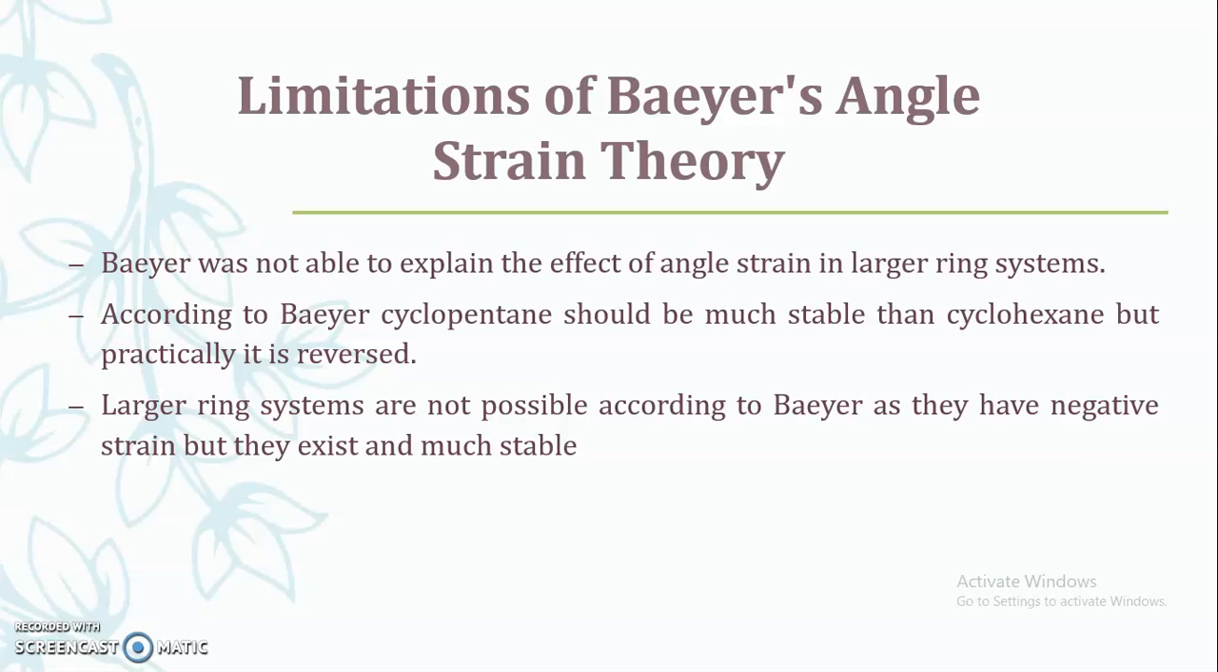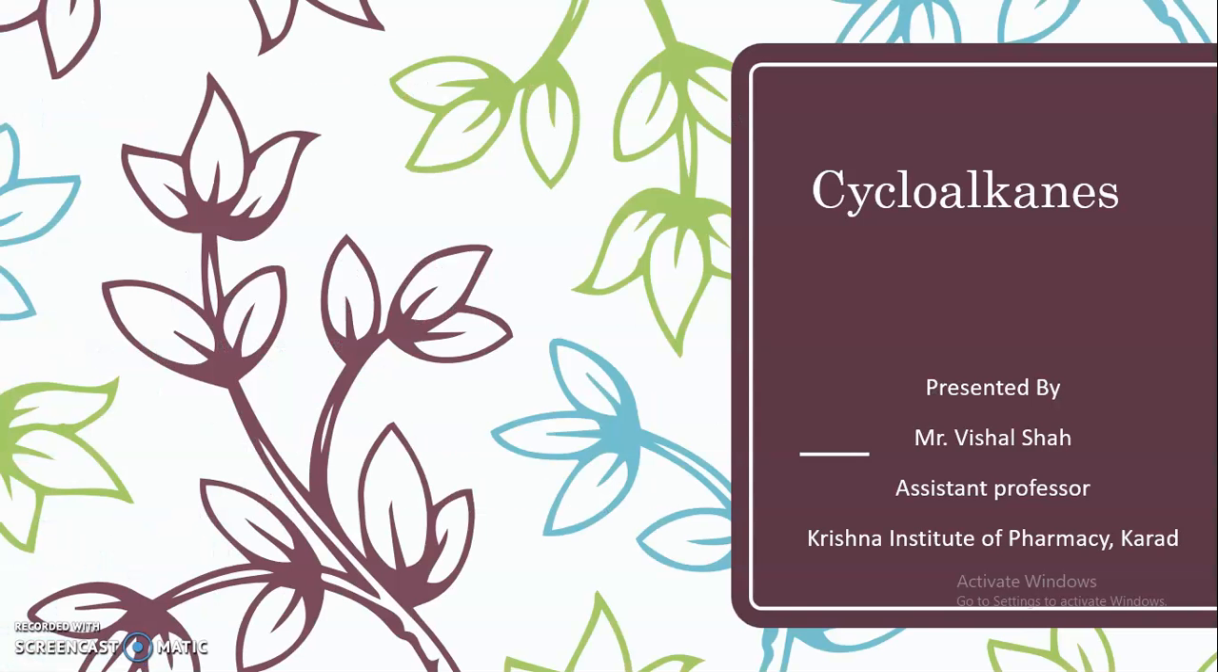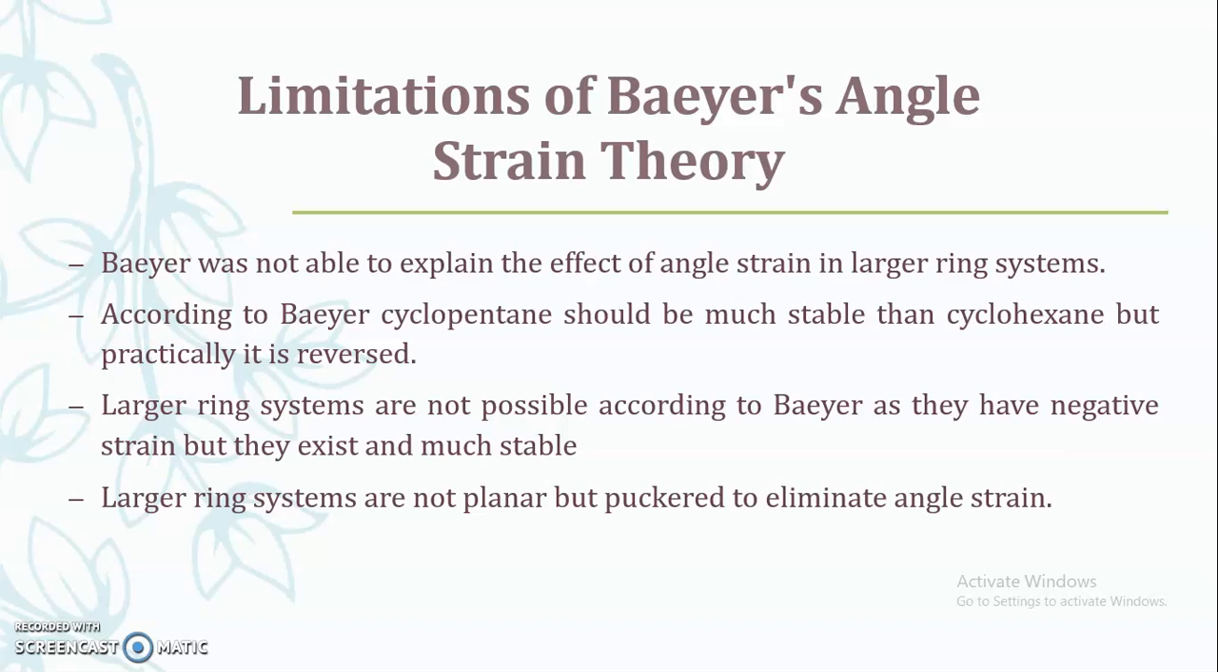So these are the various limitations of the Baeyer strain theory, and also larger ring systems are not planar, but they are puckered to eliminate the angle strain. So here we have completed the Baeyer strain theory. In the next video we will see the remaining two theories related to the stability and the reactivity of cycloalkanes.